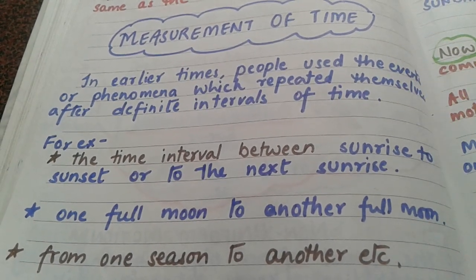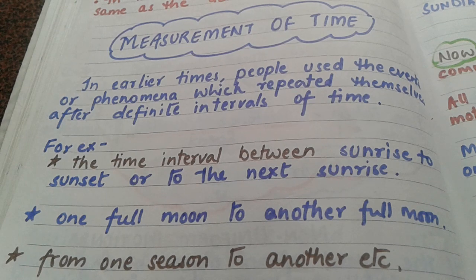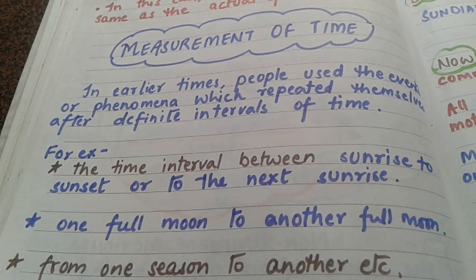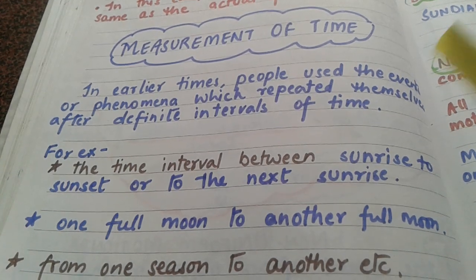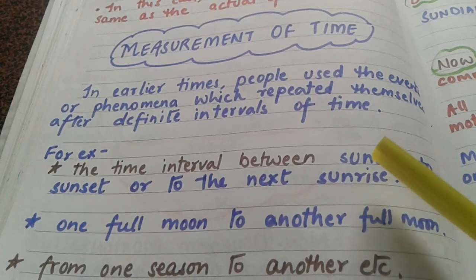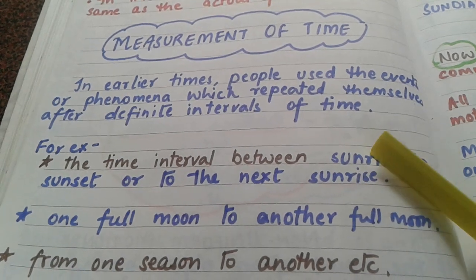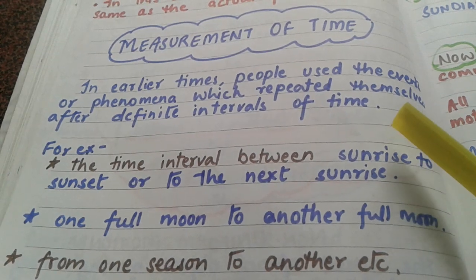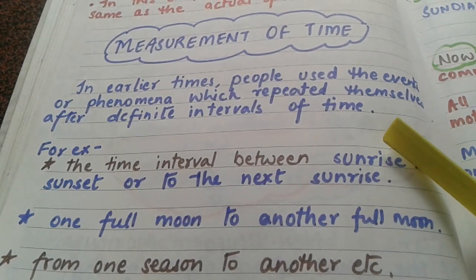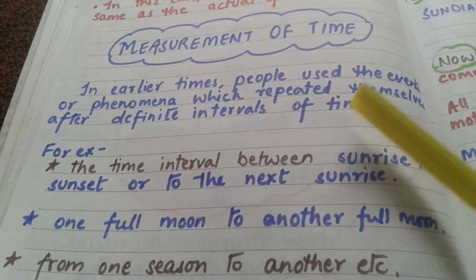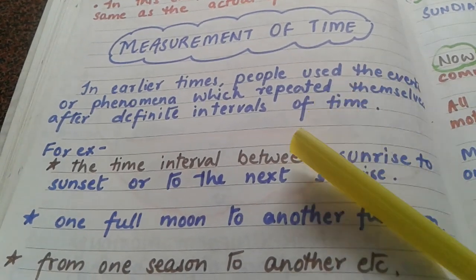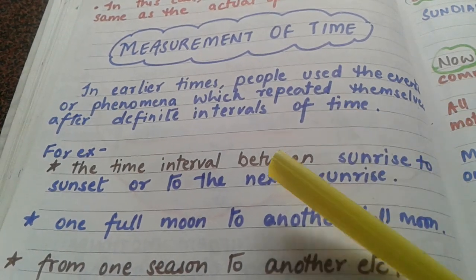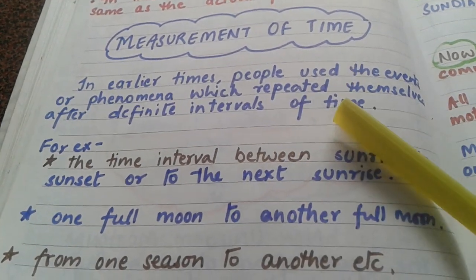Achha, can you tell me the time right now? So what you have done, either you have checked your watch or your mobile, or you have seen the wall clock. But have you wondered how people in earlier times got to know what the time is? During those times the people used the events or phenomena which repeated themselves regularly after definite intervals of time.